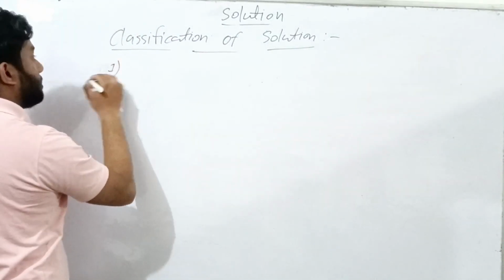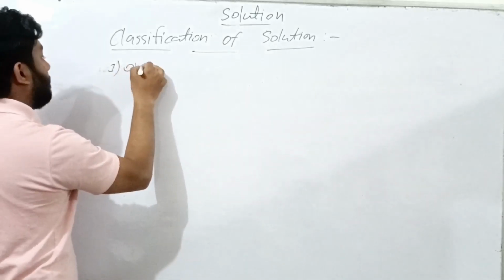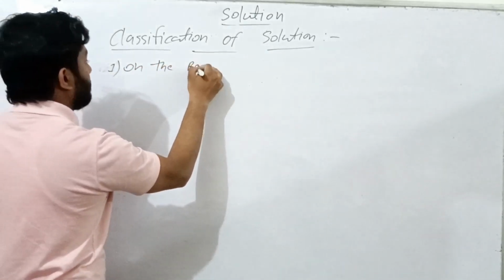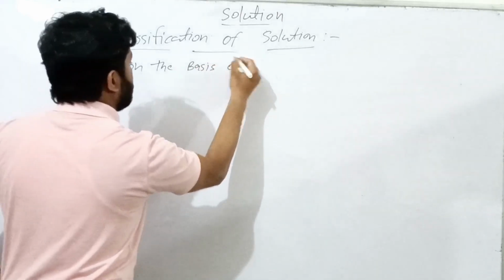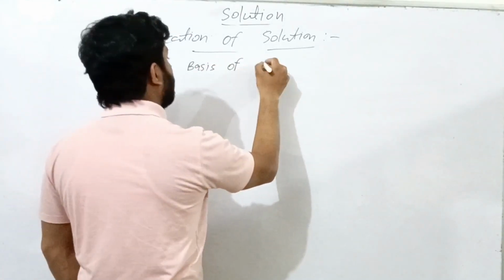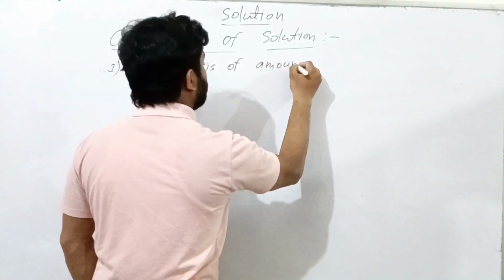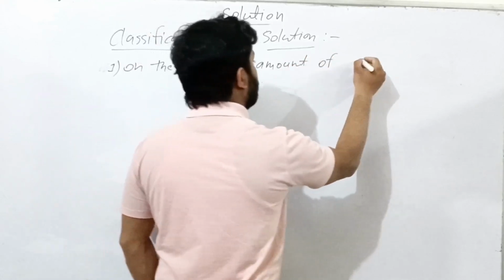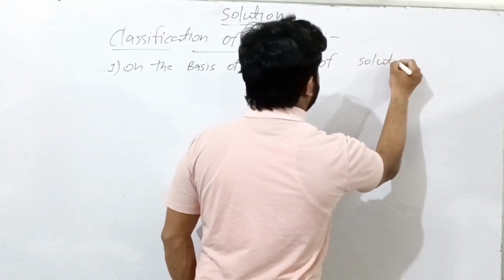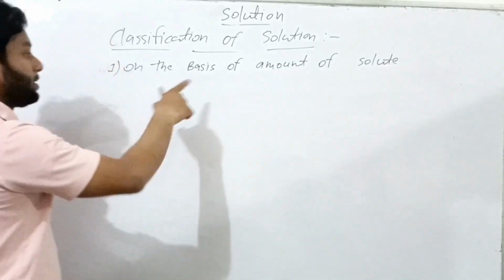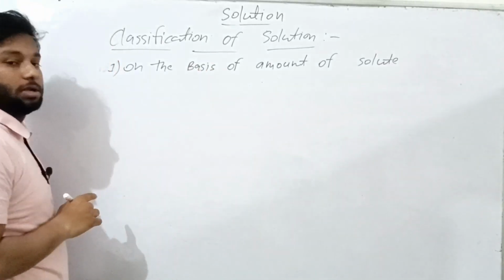The solution is classified on the basis of amount of solute. On the basis of amount of solute, solution is of three types.